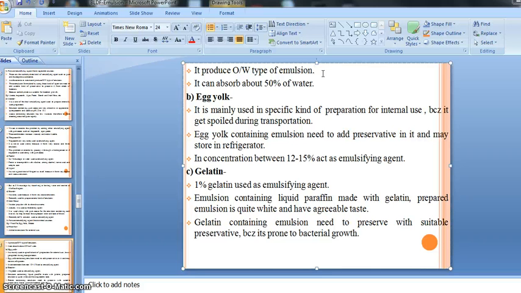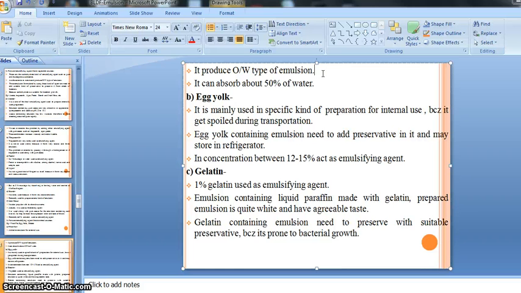Due to this reason, it is generally included in cold cream.